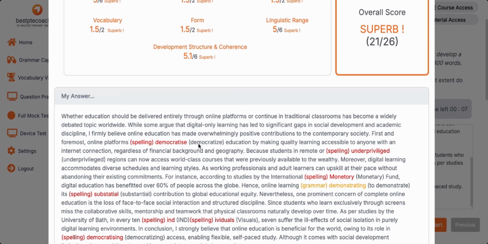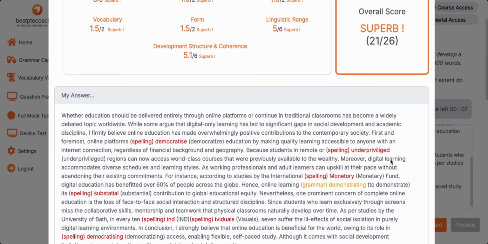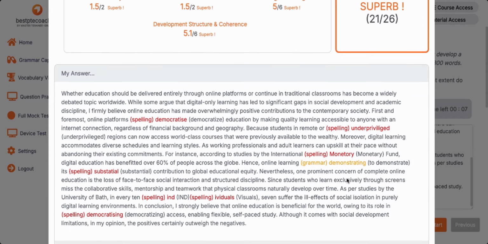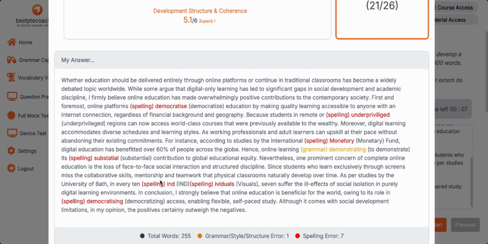It always wants the UK spellings. Now we see US spelling, underprivileged, privileged. See, it is messed up, I think. What is it? Privileged. Goodness, this is privileged, I think L-E-G-E-D. This is messed up. So that's why the spelling score is 1.5. This is definitely a spelling problem. Monetary, O-R-Y, second spelling error. See, look at this. Substantial, N is missing. 3 spelling errors, right? And then individuals is correct only. I think it took it as a different word. Don't worry about it.